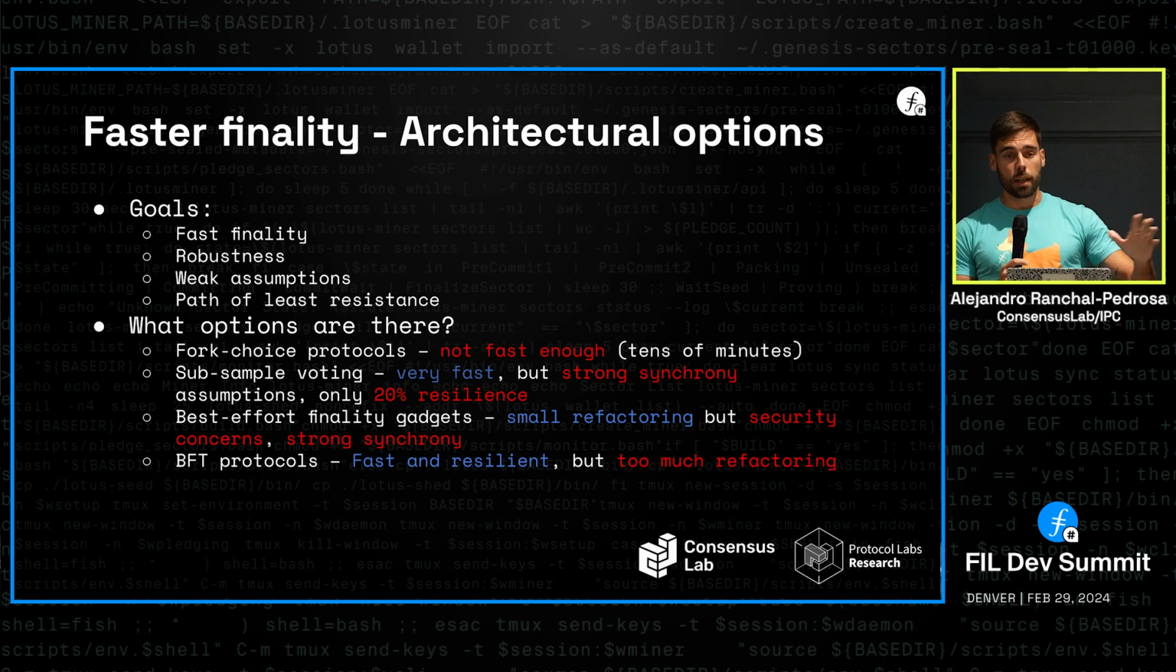Actually, 20% is not that bad when you have a huge power table and you have to resort to committees. But we believe that for the power tables we're talking about for Filecoin, within the 3,000 validators, we can do better than 20%.